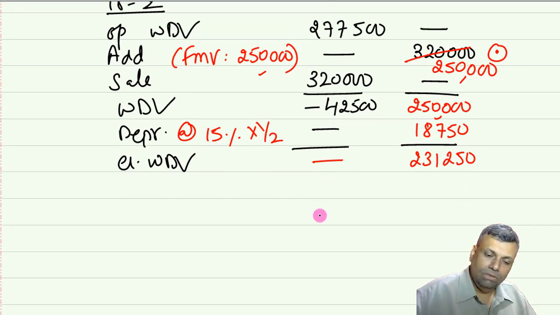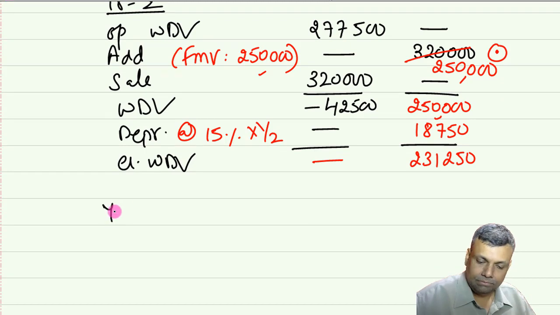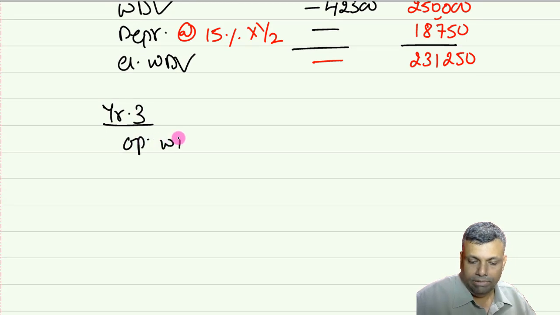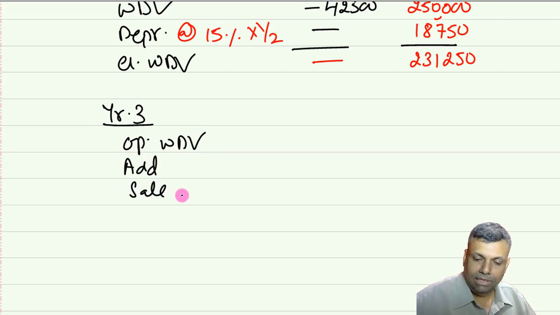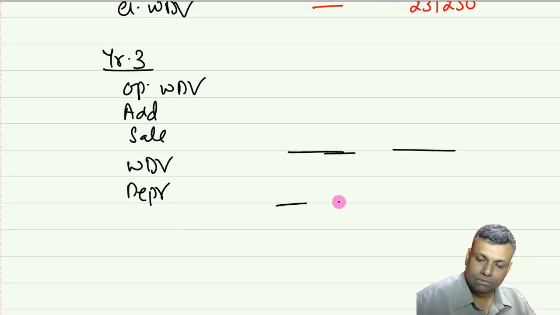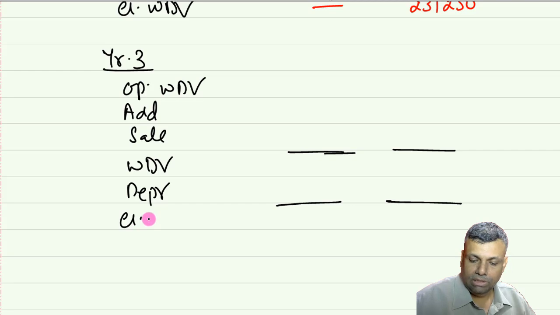Okay. Now, the year number 3. Again, the same facts. Opening WDV. Additions. Any sale price. Okay. You will get WDV, then the depreciation, and the closing WDV.